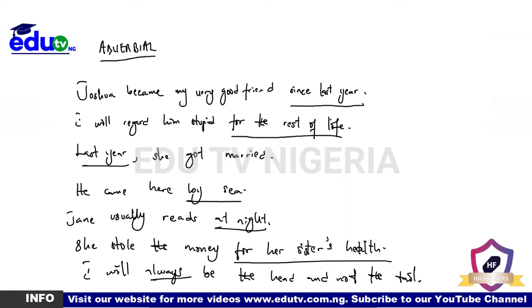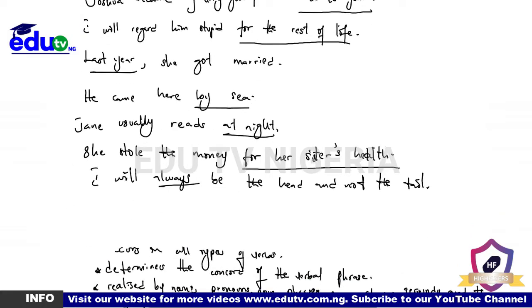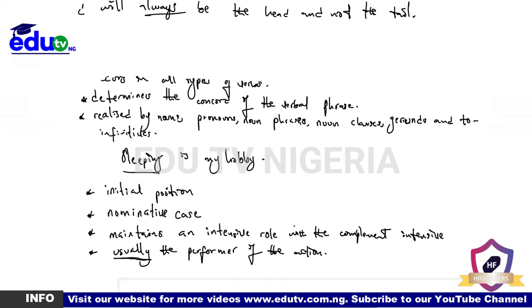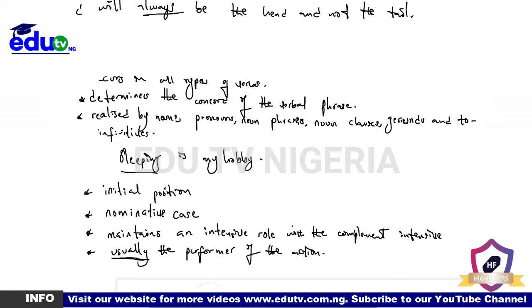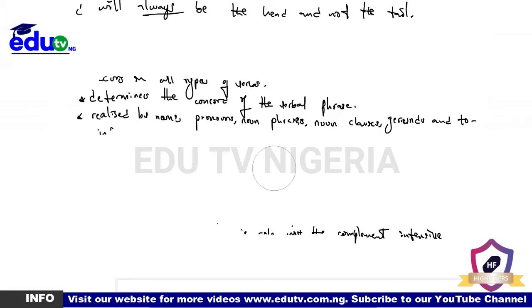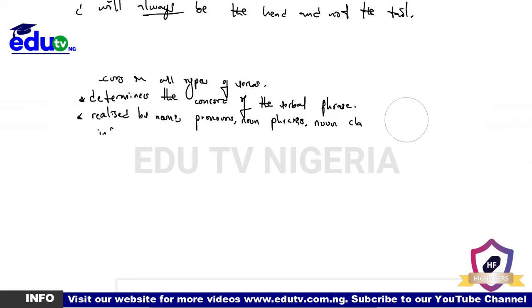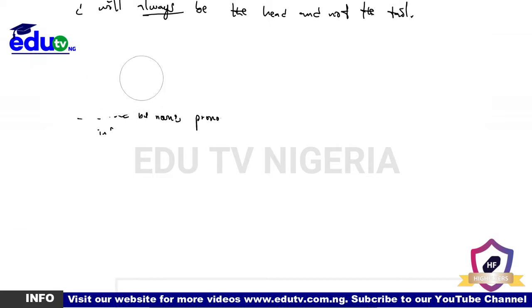So there are a whole lot of things to discuss about adverbials, because one of the most beautiful parts of all these clausal elements is that adverbials have a way of beautifying sentences. Yes. So if you want to make good conversations in English, learn how to use adverbials properly and appropriately. Now, characteristics of adverbials. First of all, it is the most optional.